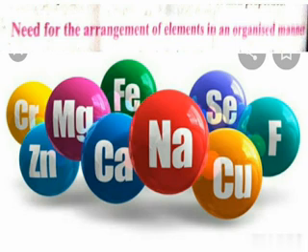By 1865, about 63 elements were known, and by 1940, a total of 91 elements from natural sources and another 17 elements were obtained synthetically. By now, including synthetic elements, there are more than 115 elements.